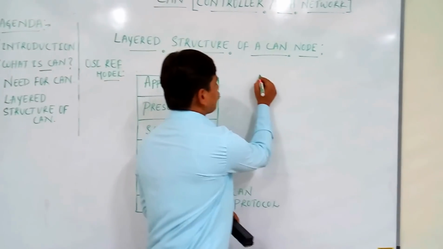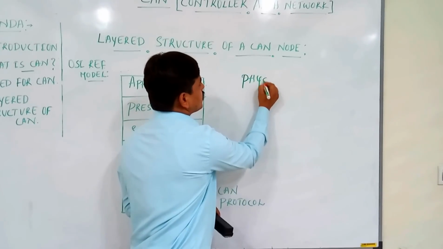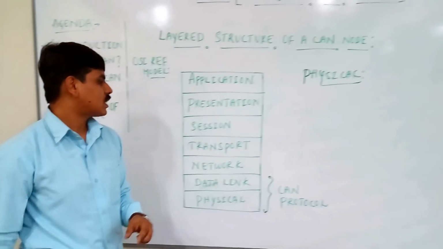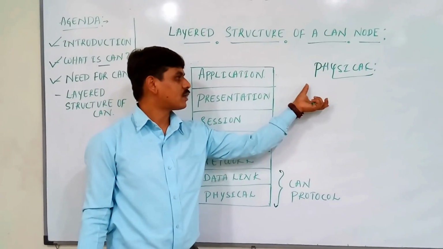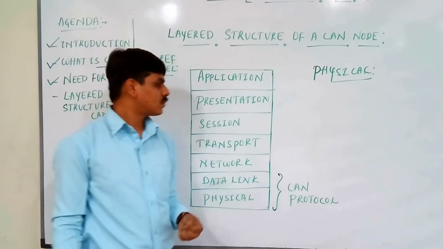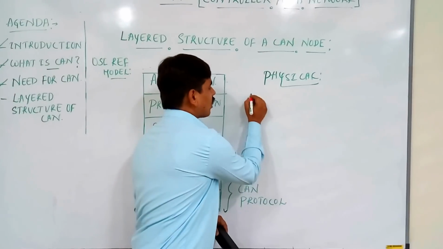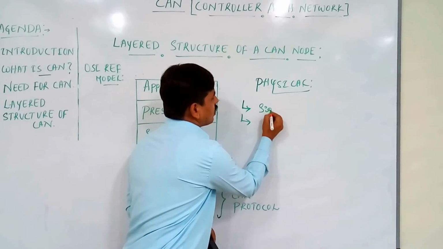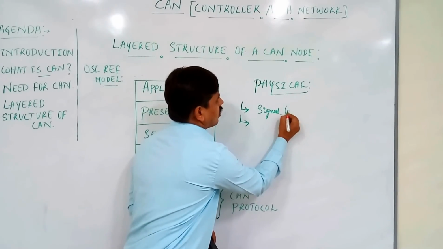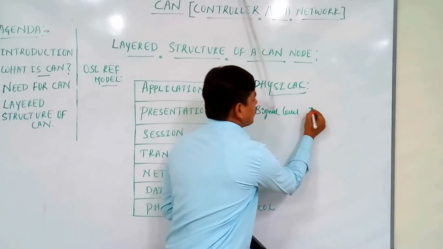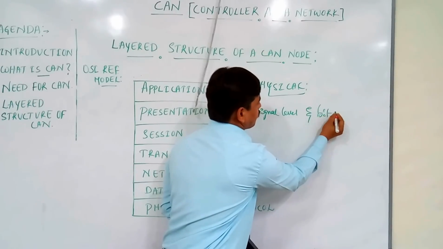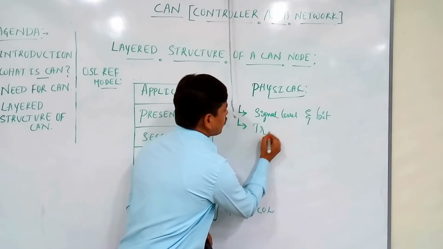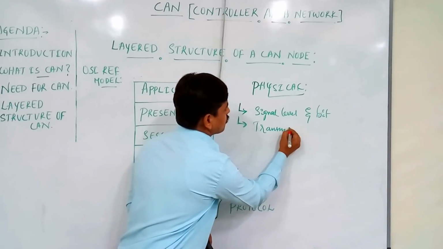For example, now we'll take the physical layer. The physical layer is responsible for transmitting the raw bits, and in the CAN protocol, the signal level, bit representation, and the type of transmission medium used.